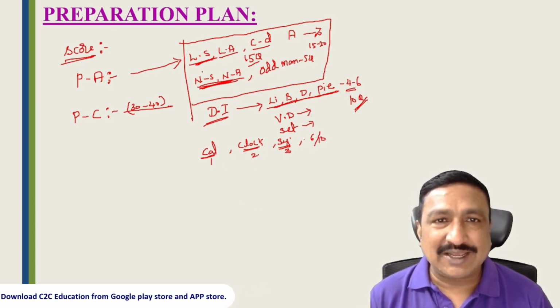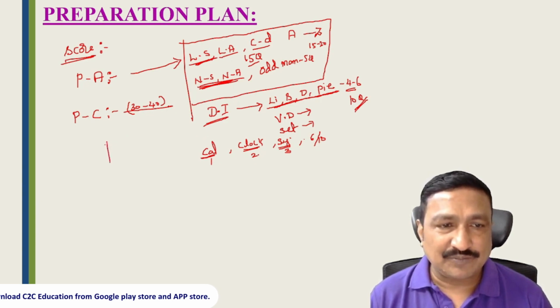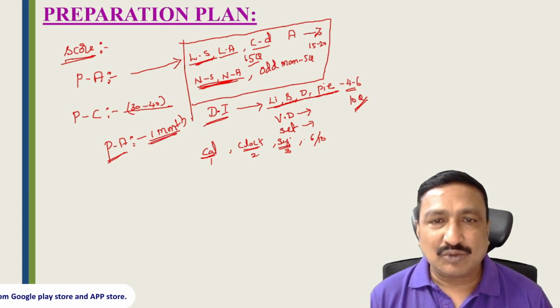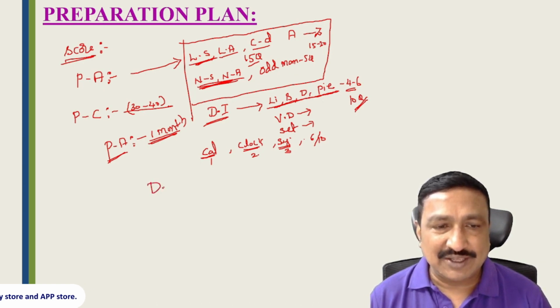So this is the entire Part A preparation. Part A preparation can be finished in a maximum of 1 month, depending on the student's understanding level. Out of this, you can easily score 40 to 55 marks. If you are very good at data sufficiency, your score will increase to 60 plus.